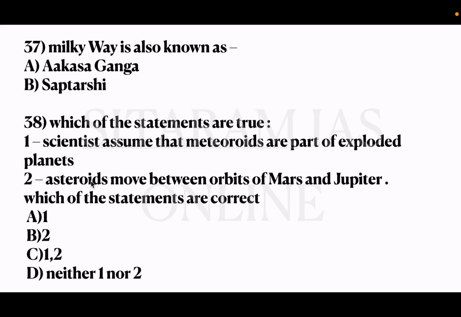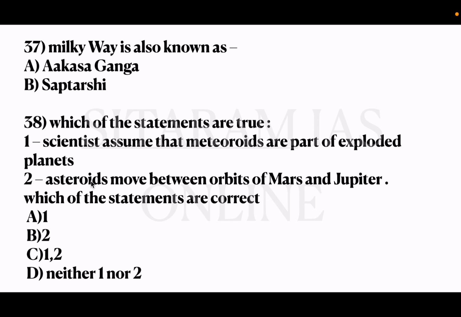Now, what is the difference between asteroid and meteoroid? The rock particles which move between the orbits of Mars and Jupiter are called asteroids, and the belt of asteroids between these orbits is called the asteroid belt. Whereas meteoroids are inside this asteroid belt. Okay, the small rock particles which move randomly around the sun are called meteoroids, and these are inside this asteroid belt.